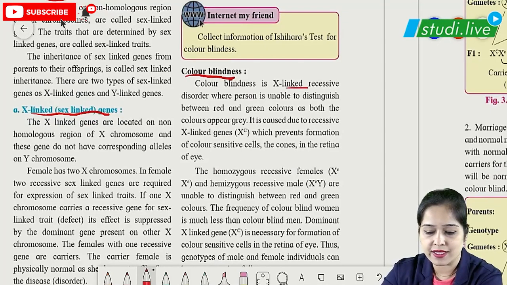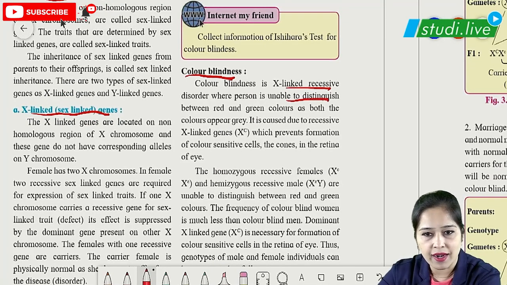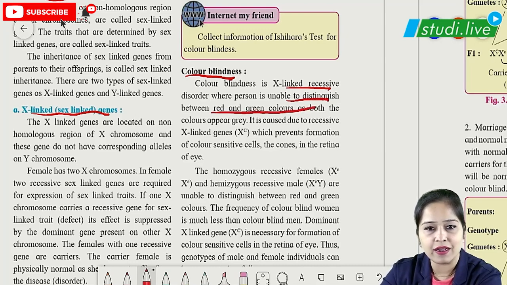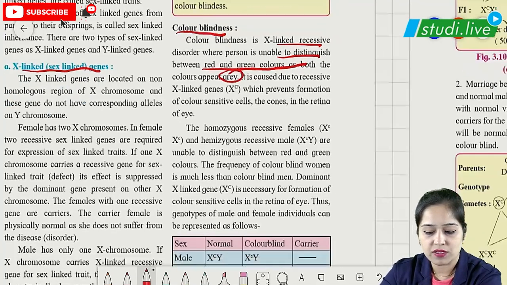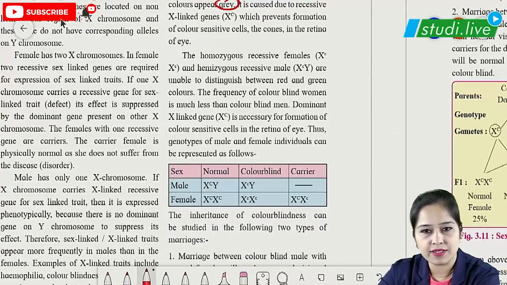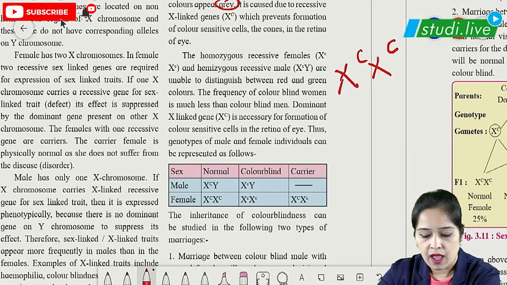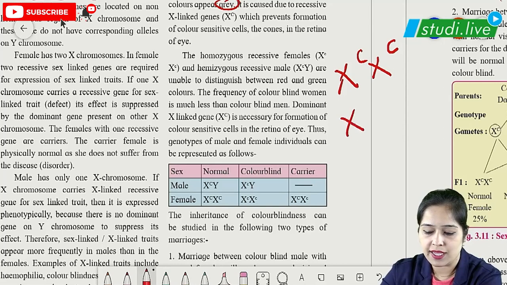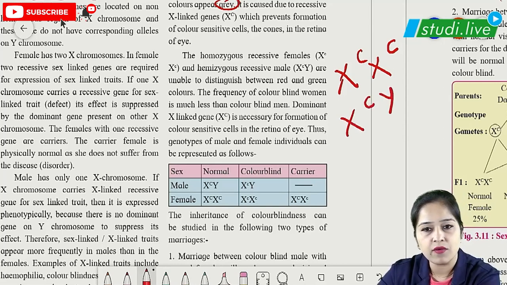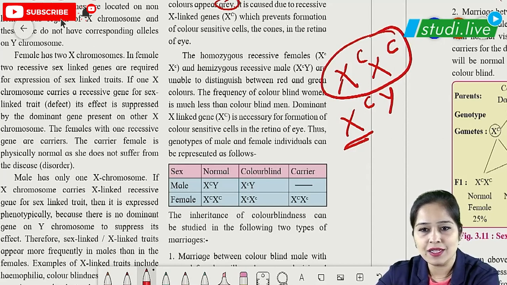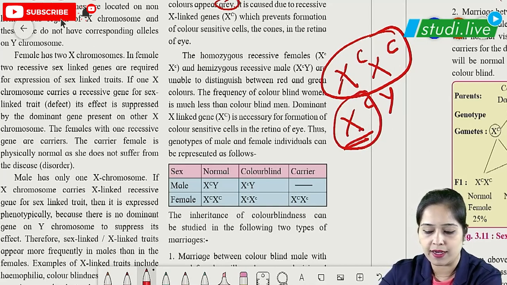Color blindness is X-linked because the person cannot distinguish between red and green colors, and both these colors appear gray. The homozygous recessive females, when we have X c X c, will have color blindness, whereas you can see in the case of males, when there is only one recessive allele, the character for color blindness is expressed. What does that mean? For a female to have the disease, both the alleles should be recessive, whereas in males, because there is only one X chromosome and it is also recessive, the male will have color blindness.